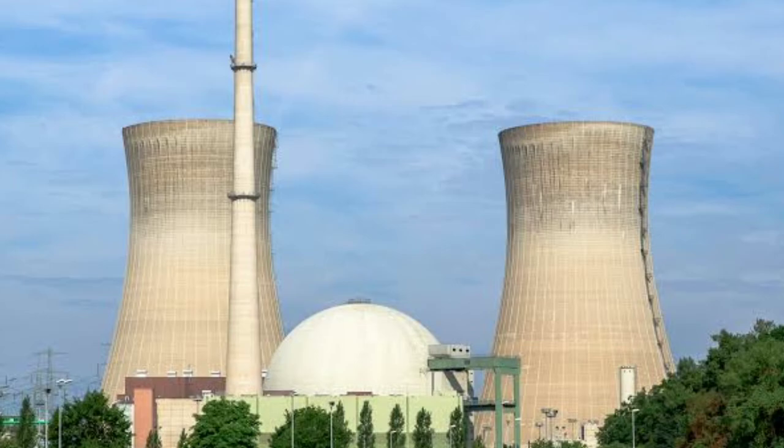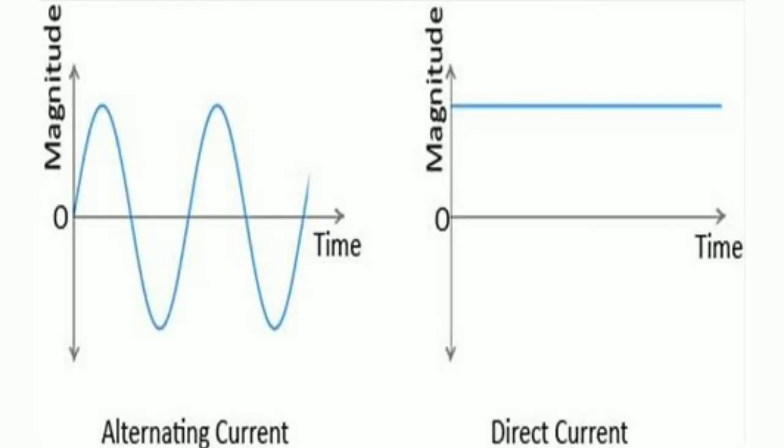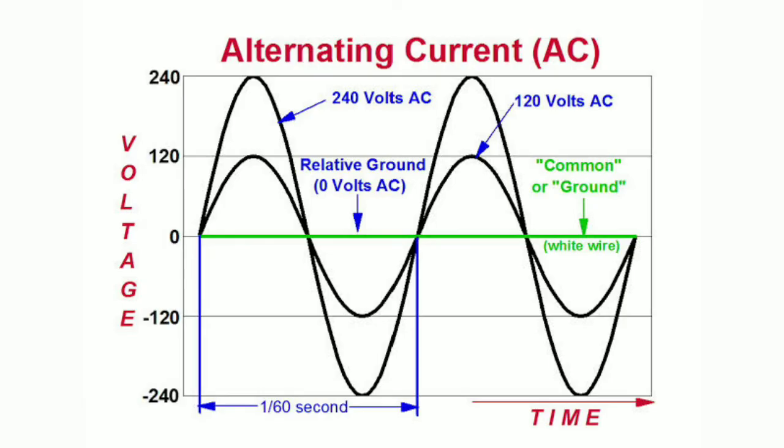Now we know how electricity is classified into two types. One is AC current and the other is DC current. AC current is alternating current. DC current is direct current. Alternating current is used in most countries. DC current is used in some countries. AC current is used in India also.